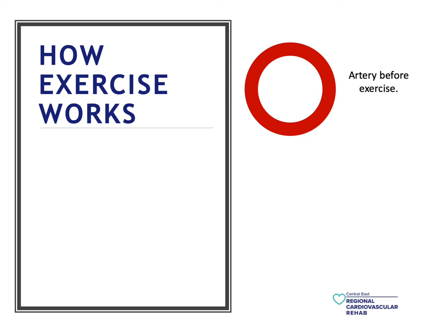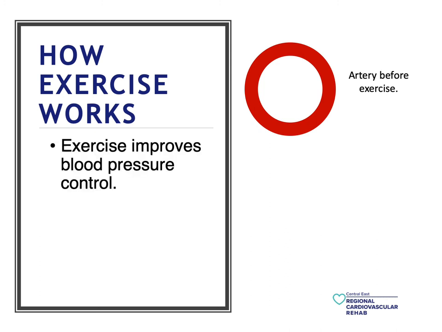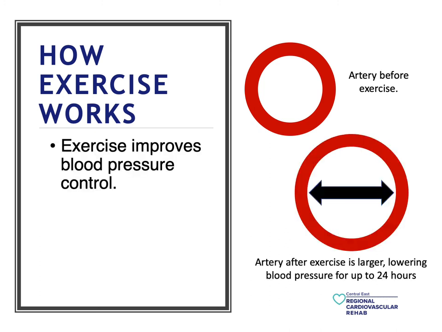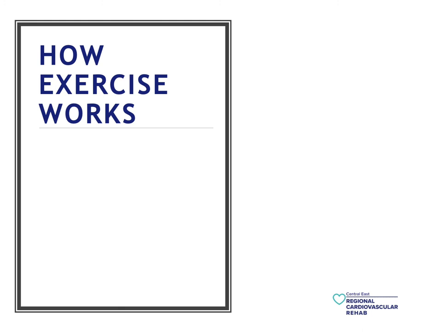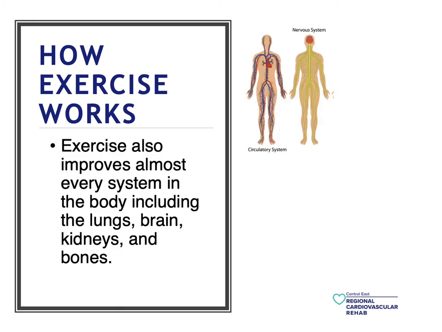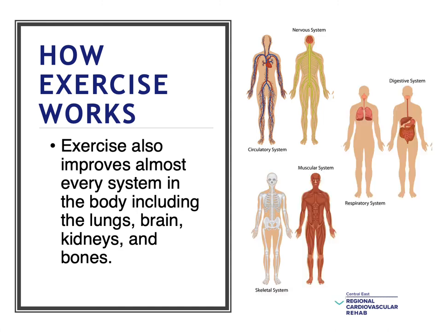Exercise improves blood pressure control by causing an increase in the diameter of the blood vessels. Wider blood vessels reduce the internal pressure on arteries, which prevents artery damage. Exercise also improves almost every system in the body, including the lungs, brain, kidney, and bones.